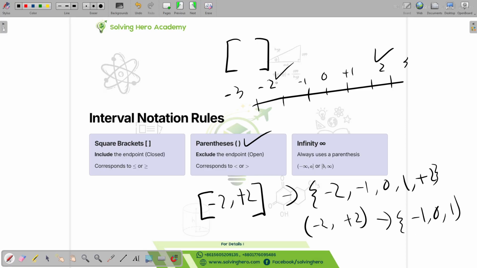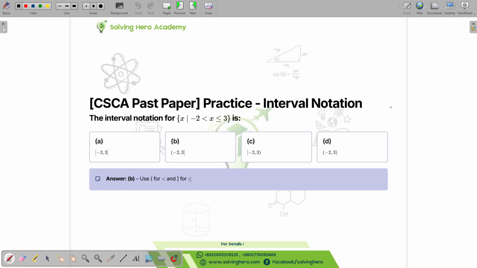So -2 and +2 are not included when we use parentheses. Basically, one corresponds to bigger than or equal, and the other corresponds to strictly bigger than, and to infinity. When we use an infinity sign, for example from -infinity to +2, we always have to use a parenthesis on the infinity side.